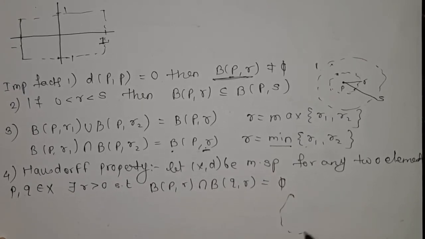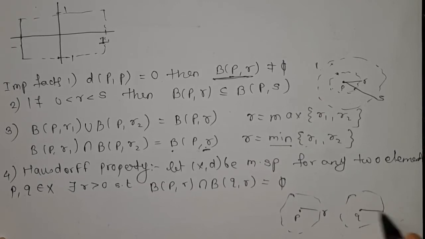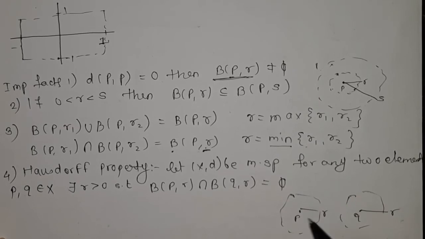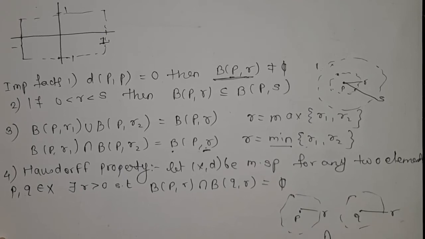This is your ball with center at P and radius R, and this is a ball with center at Q and radius R. If I take their intersection, we don't have any element in common, so that's why this is empty.